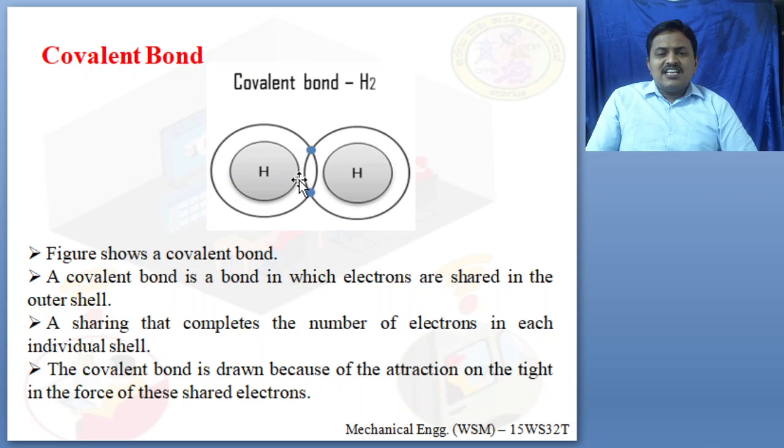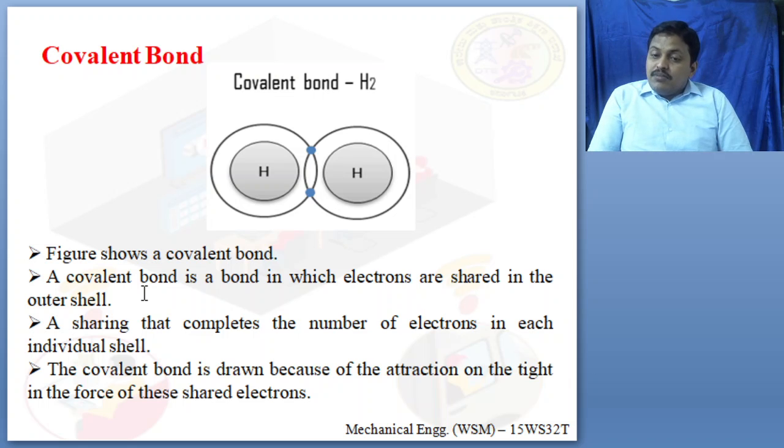You can see the sharing is shown in blue color, how the electrons are shared, how two hydrogen atoms are bonded together to form a covalent bond, that is H2. So the figure here shows a covalent bond. A covalent bond is the bond in which electrons are shared in the outer shell. Here also the electrons are shared in the outer shell. The sharing completes the number of electrons in each individual shell.